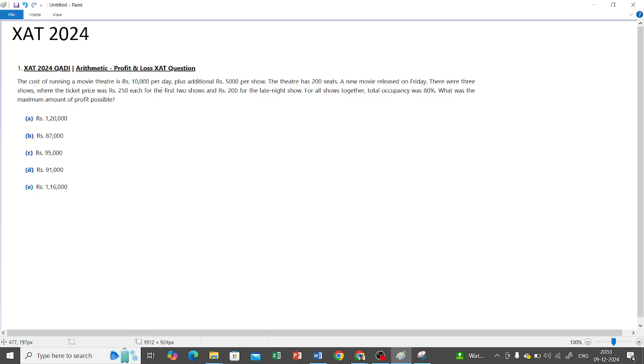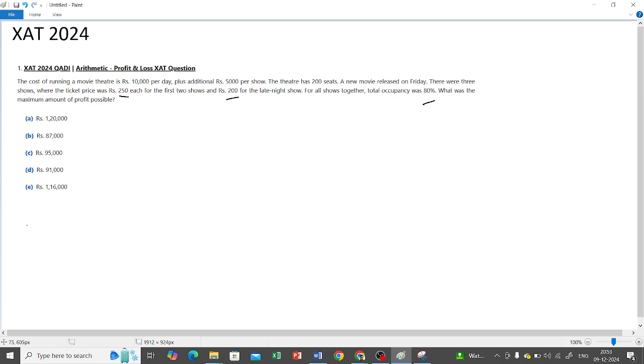Fine. So for the first 2 shows, what is the price? 250, and for the late night show, the price is 200. For all shows together, total occupancy was 80%. For all shows together, not for each. For all shows together, total occupancy was 80%. What was the maximum amount of profit possible?